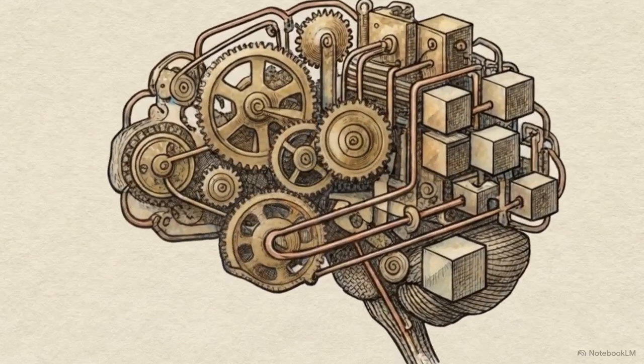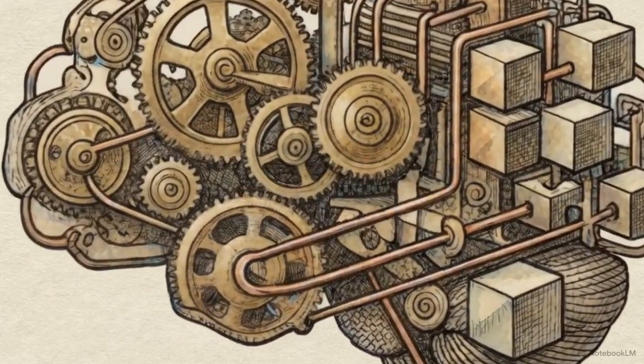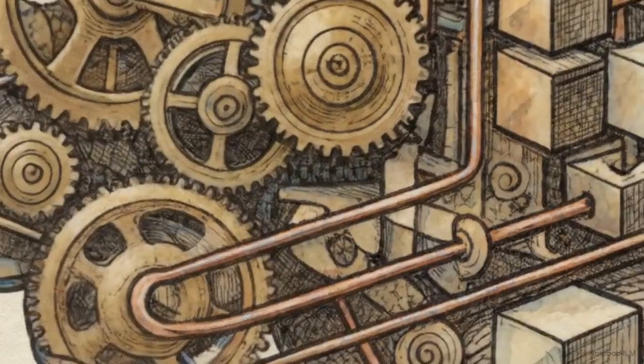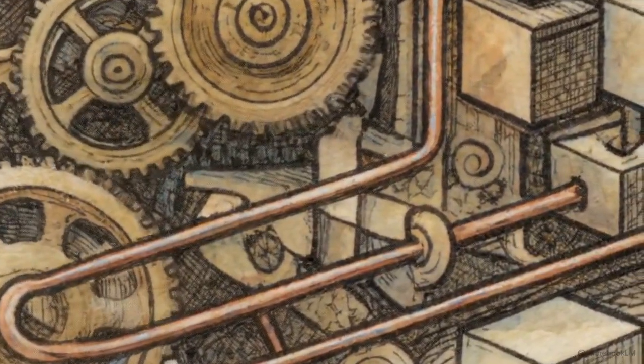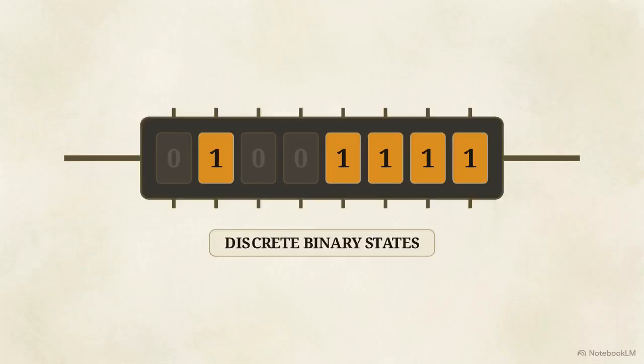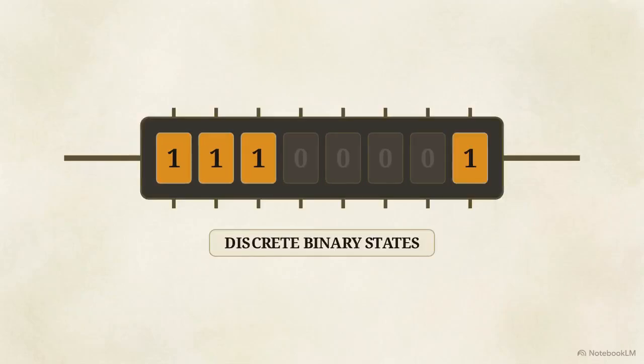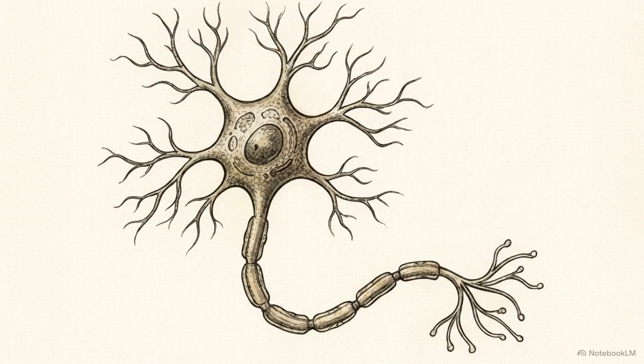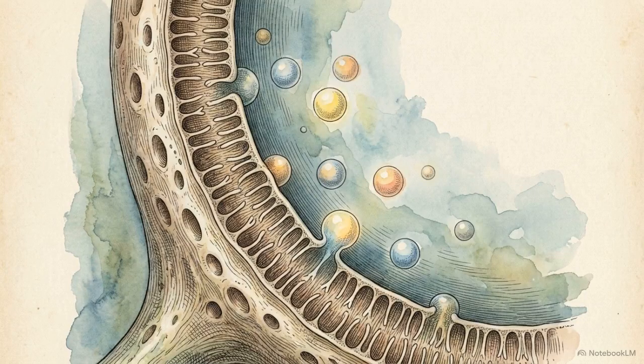Popular culture loves to compare the human brain to a computer. We picture a rigid, highly organized circuit board inside our skulls, processing information through a sequence of digital switches flipping definitively on and off. But this analogy breaks down when we look closely at cellular biology. A neuron does not operate as a binary switch. Instead, neural communication relies entirely on a fluid electrochemical process.